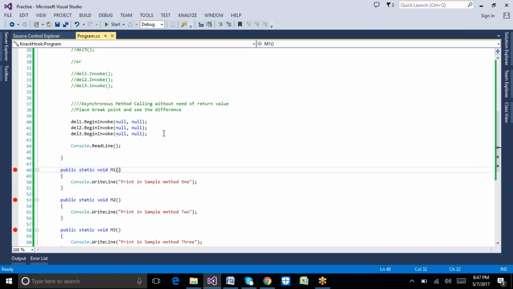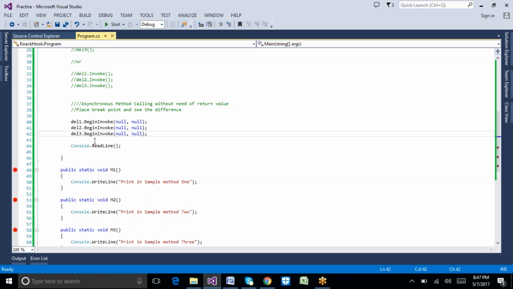If something is wrong in method 1, method 2 will not execute. But in asynchronous method call execution, one method will not stop the execution of another method. Parallelly, we can run multiple methods at a time with these delegates.